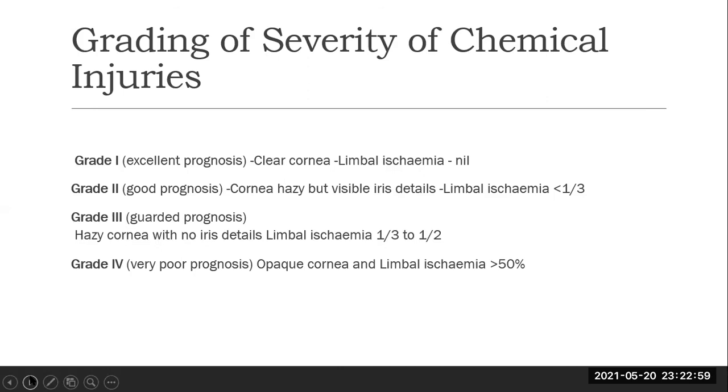In grade 1, there is excellent prognosis, clear cornea, and limbal ischemia is nil. Grade 2 is good prognosis, cornea hazy but iris details visible, limbal ischemia less than 1/3. Grade 3 is guarded prognosis, hazy cornea with no iris details, limbal ischemia 1/3 to 1/2. Grade 4 is very poor prognosis, opaque cornea with limbal ischemia more than 50%.